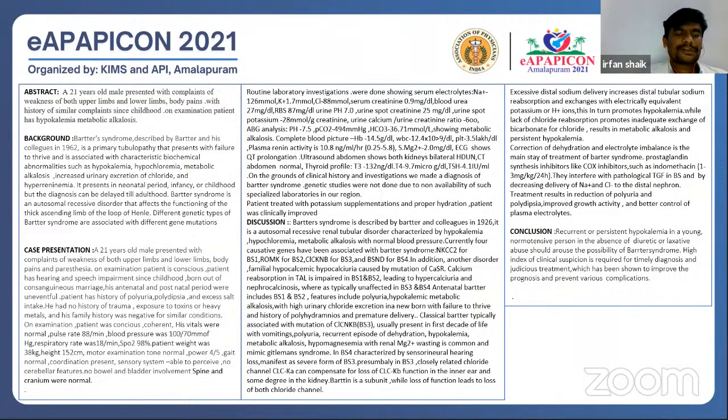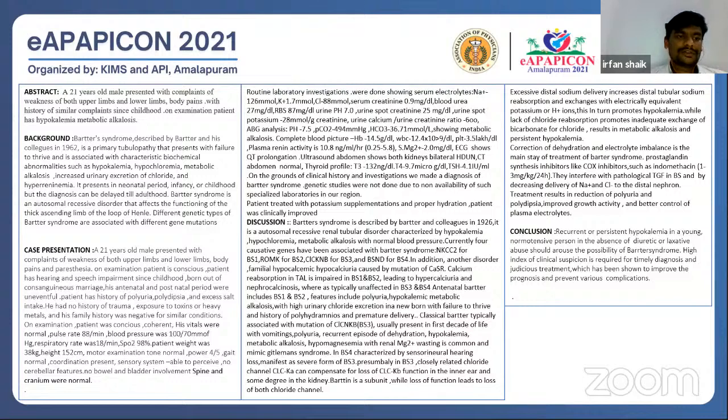Okay. Good evening, everyone. Today my topic is Bartter syndrome, a rare renal tubulopathy. Bartter syndrome was described by Bartter and his colleagues in 1962. It is a primary tubulopathy that presents with hypokalemia, hypochloremia, and metabolic alkalosis with failure to thrive. It presents in the neonatal period and infancy, but the diagnosis can be delayed up to adulthood.